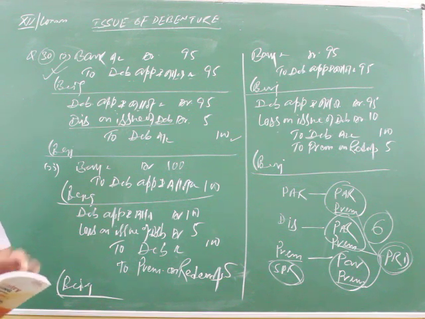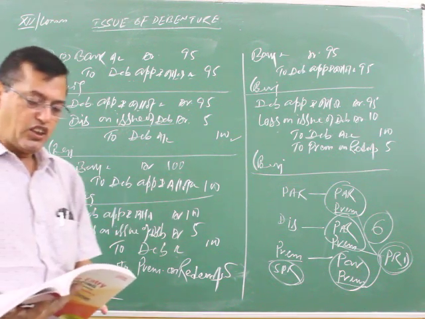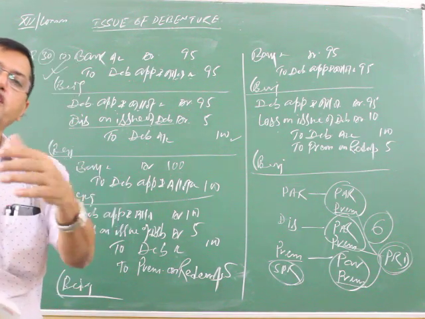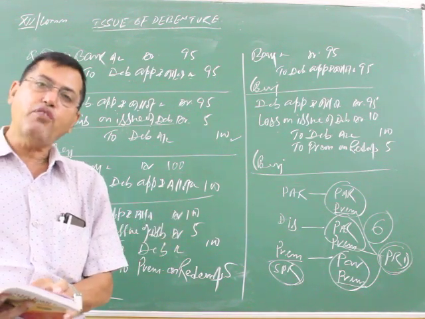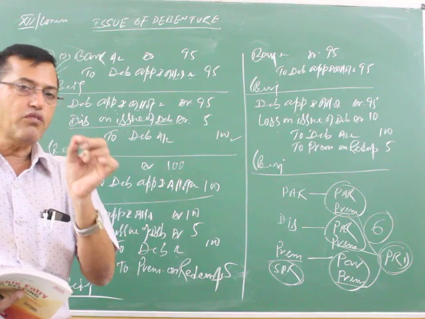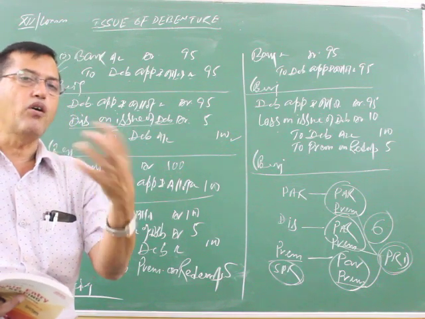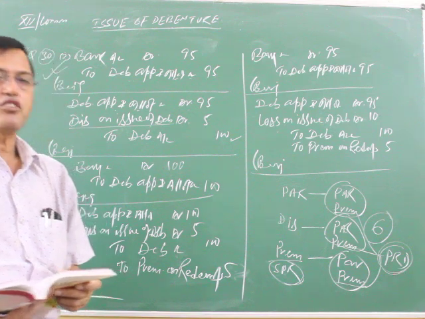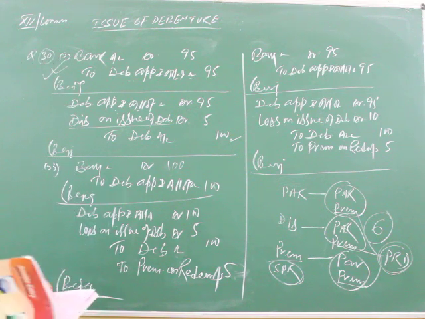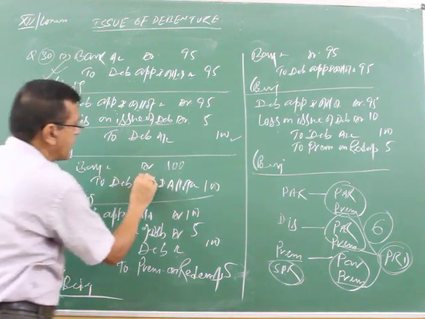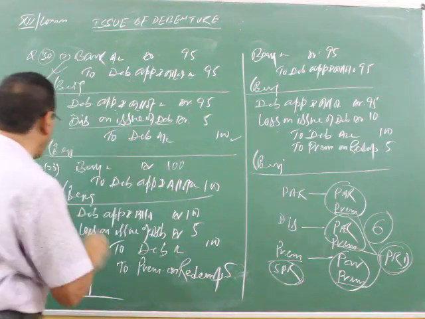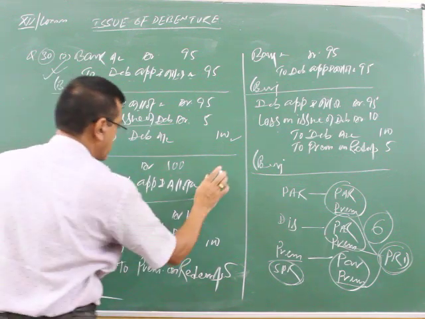Now see, circumstances have changed. Debenture issued at 95, it means debenture issued at a discount of 5 rupees, and redeemable at 105, more than the face value, that is the premium on redemption. In these circumstances, what will you do? The first entry remains the same, because debenture is issued at 95. So bank to debenture application and allotment you have to write in the second circumstance.